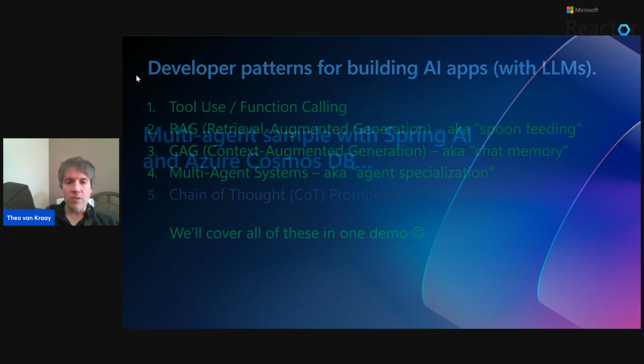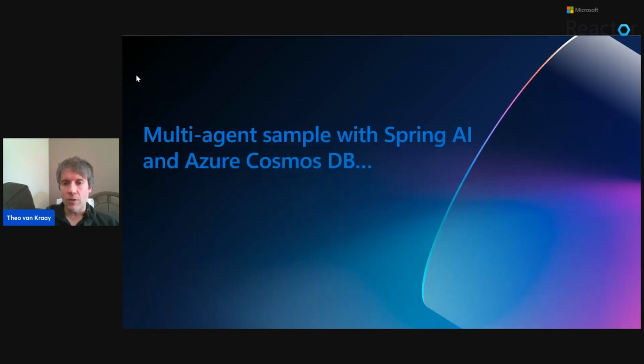So I created a bit of a multi-agent sample with Spring AI. Spring AI itself doesn't give you a multi-agent orchestration framework like some other frameworks do, like LangChain and Semantic Kernel and so on. Rather, what it gives you is the building blocks to create your own, and that's exactly what I've done in this sample, using Cosmos DB as the chat store, a transactional store, and a vector store as well.